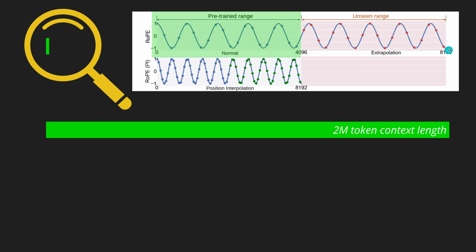I take this 8K and I squeeze it into the pre-trained range, which was 4K. So in the range where the system works, I know this, of 4K, I have now squeezed the extrapolated part also in, and now in my green 4K interval, I can have 8K tokens.